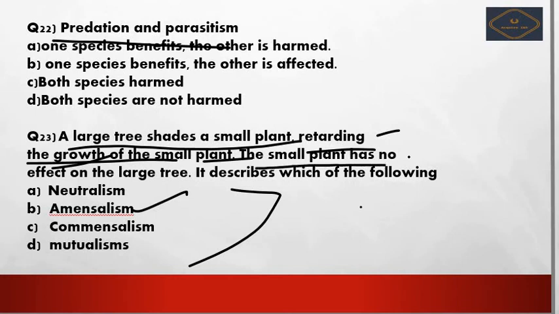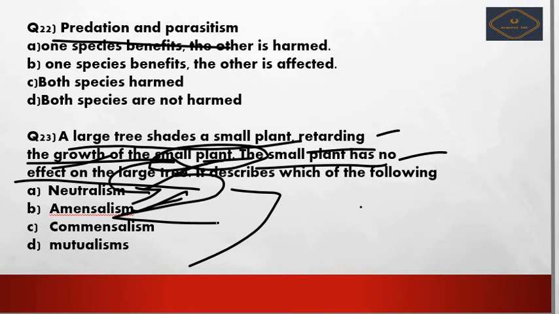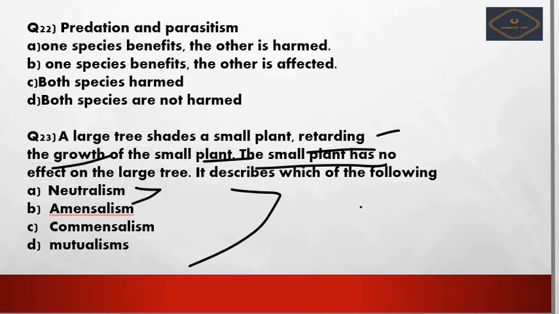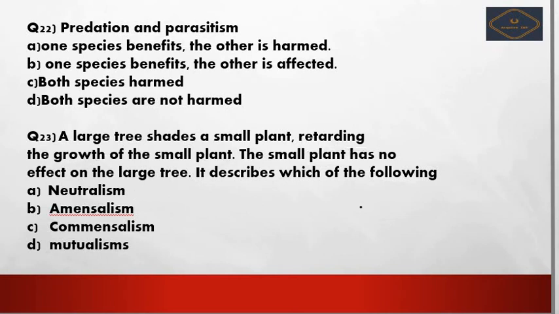The small plant has no effect on the large tree. It is getting affected but it does not affect the large tree, isn't it? Yes, so it is very much clear. So the option will be amensalism. Now you can read very much clearly.